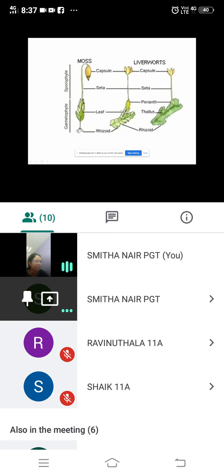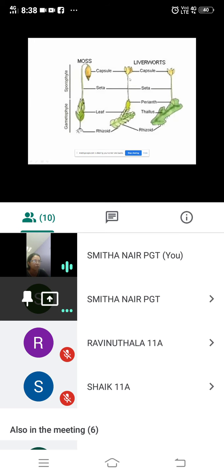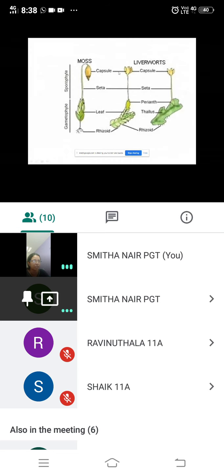You can see here the thallus, and this is the sporophyte. Here you can see capsule, seta and foot. So this is the sporophyte part and this is the gametophyte part. That's what is written here. The sporophyte is differentiated into foot, seta and capsule, that is this part. After meiosis, spores are produced within the capsule. So where is the capsule? Here. This is the capsule and spores are produced inside this capsule.